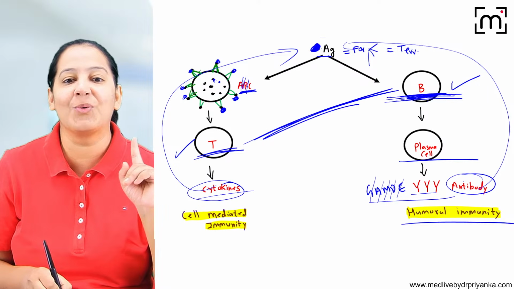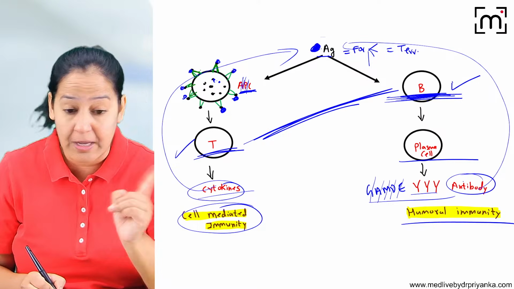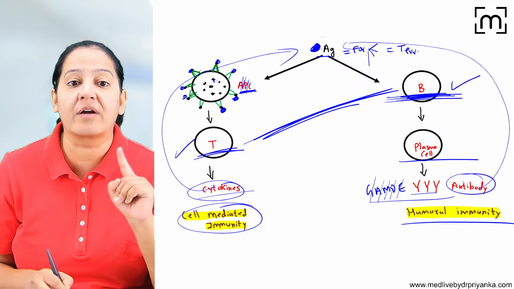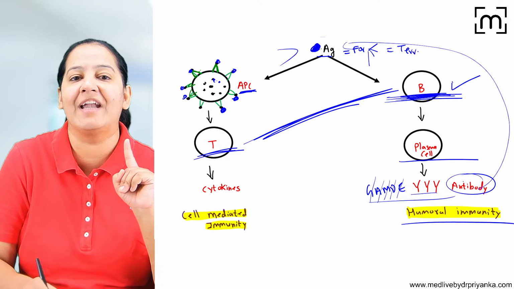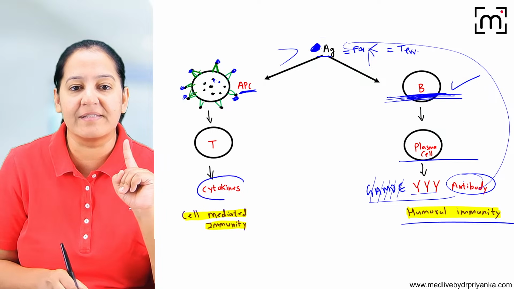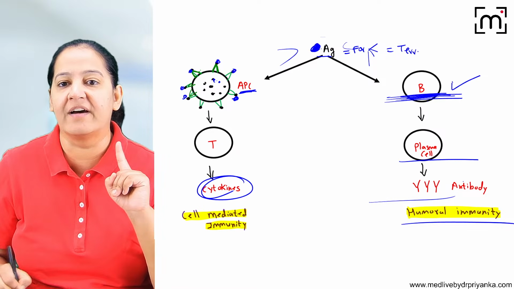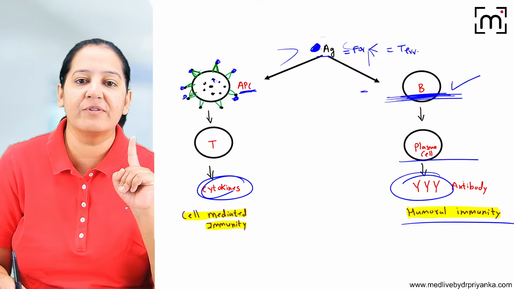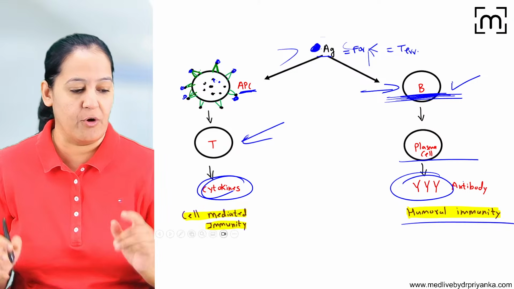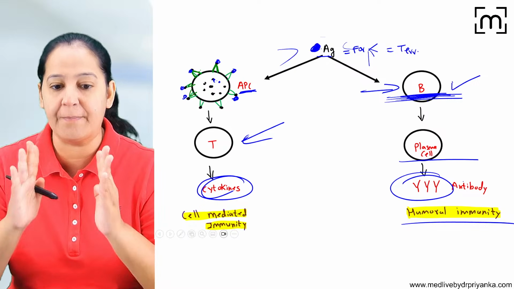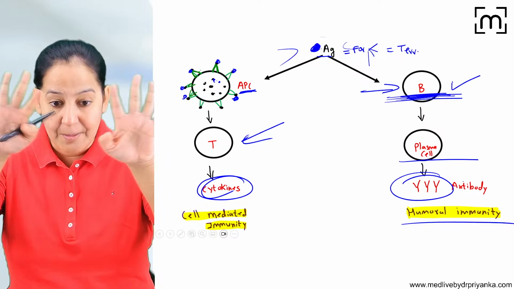So this immunity is known as cell-mediated immunity. Here, antibodies are not formed. Here, the end product is cytokine. So have a look at the end products: here the end product is cytokine, and here the end product is antibody. Here, B lymphocytes are involved. Here, T lymphocytes are involved. So that is broadly the 2 types of immunity. Details I will provide. This is the broad discussion.